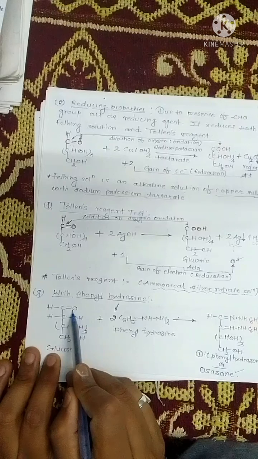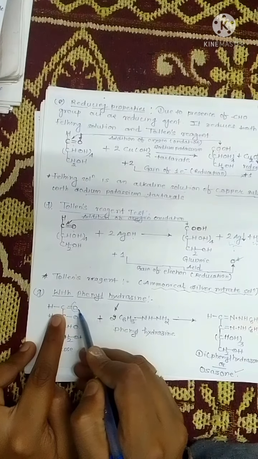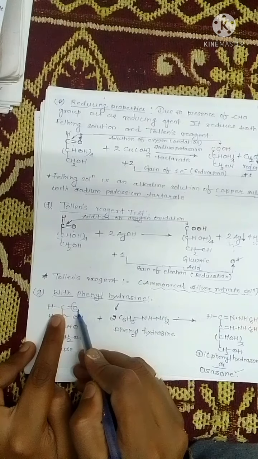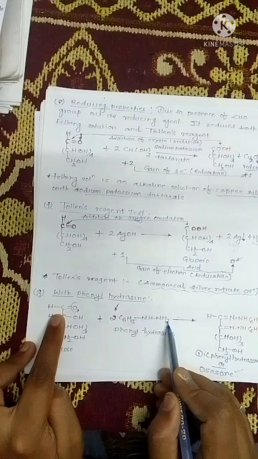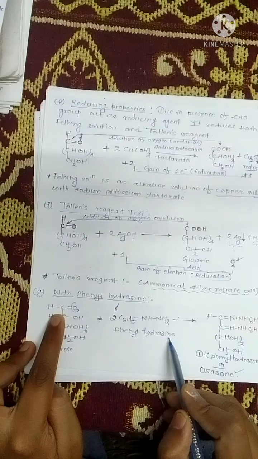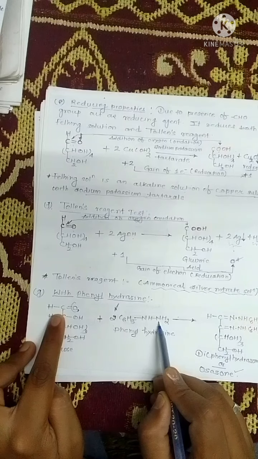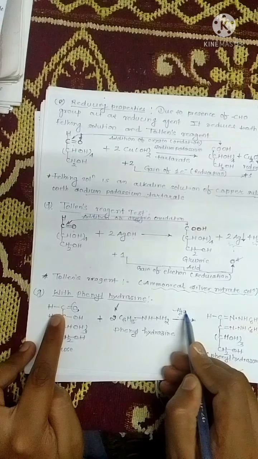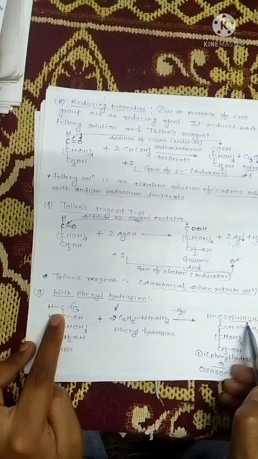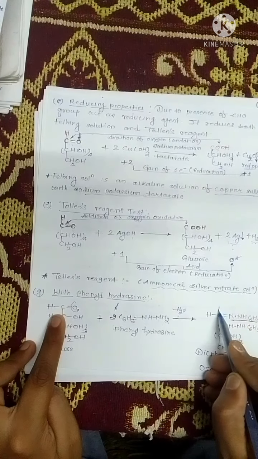It simply means that the oxygen from this aldehyde group and 2 hydrogens from the phenylhydrazine, which are present on nitrogen, undergo condensation in the first stage, and this attachment takes place on the carbon.